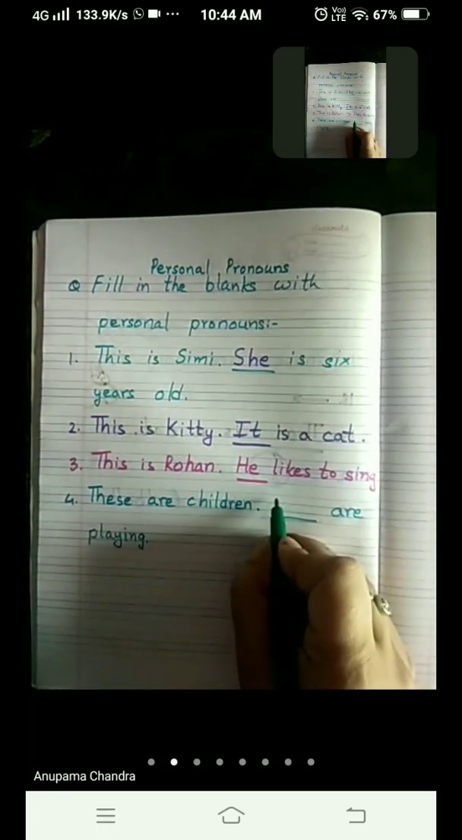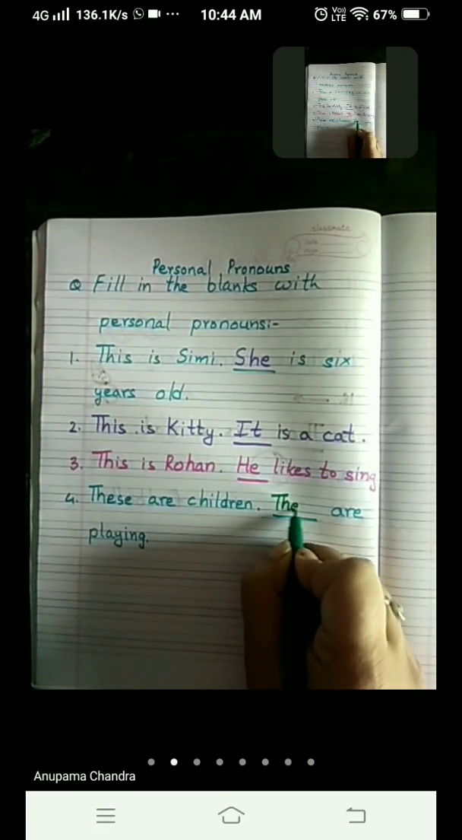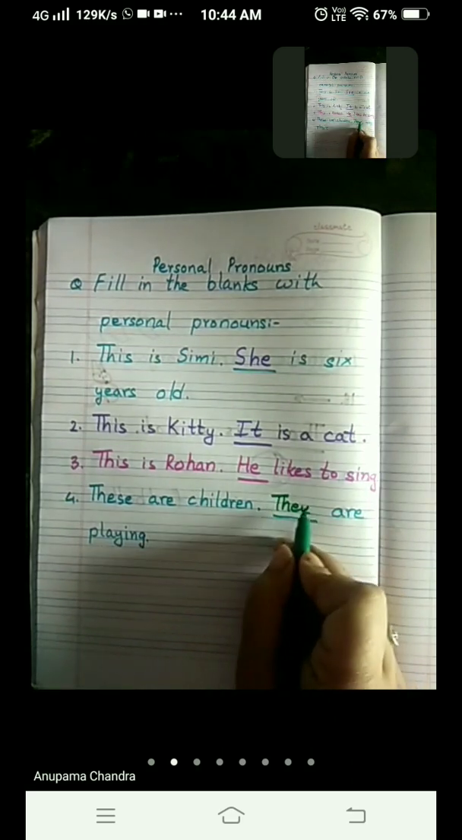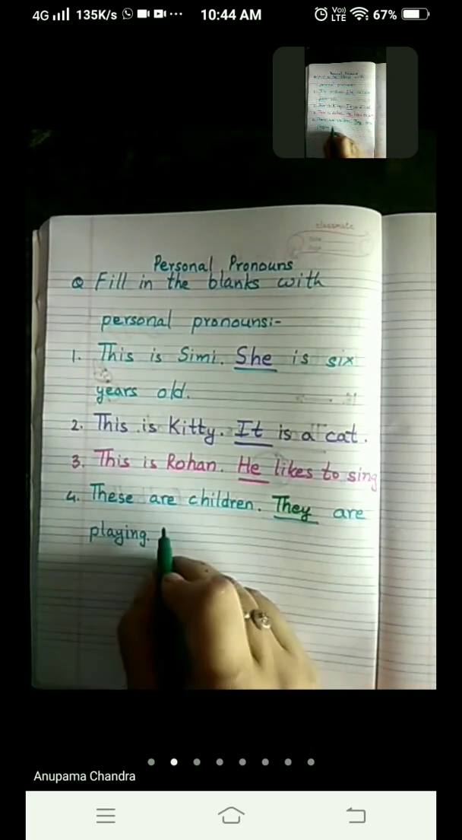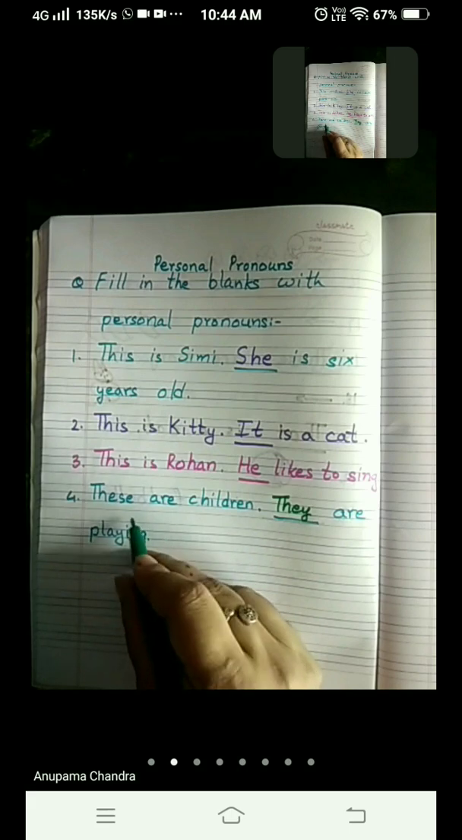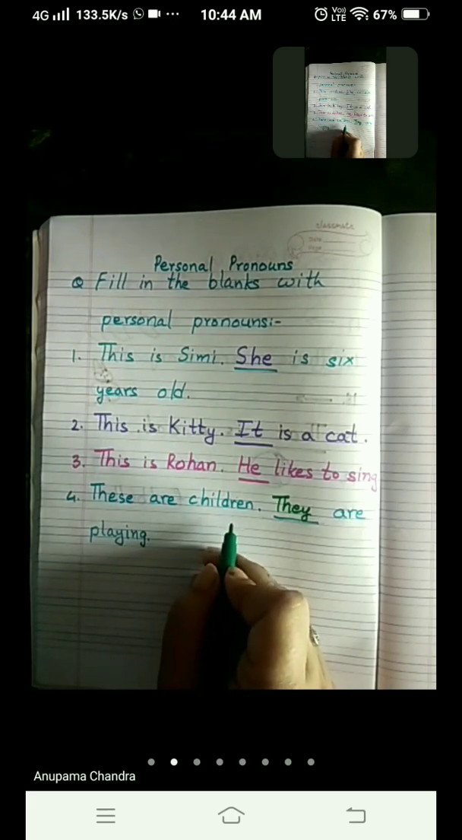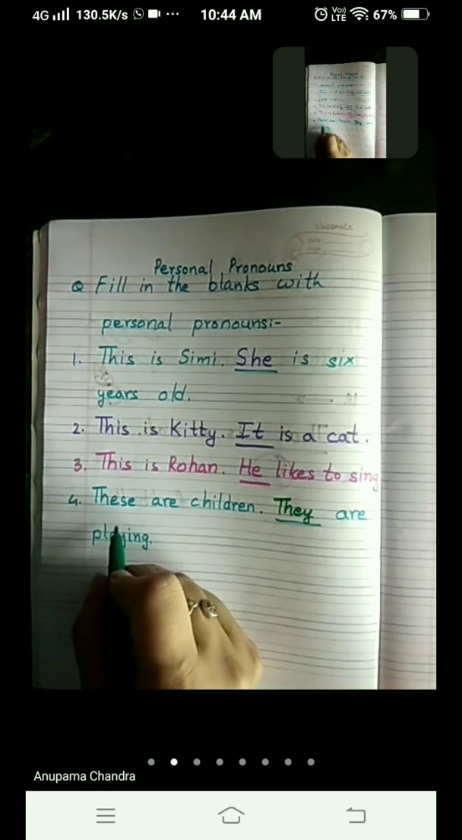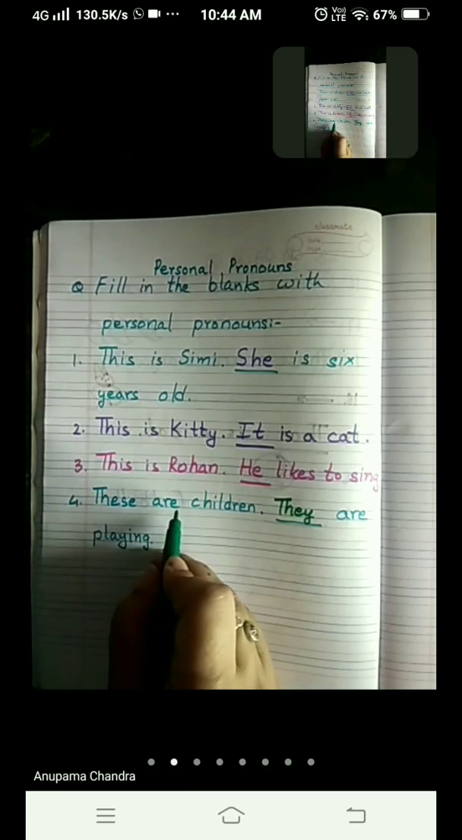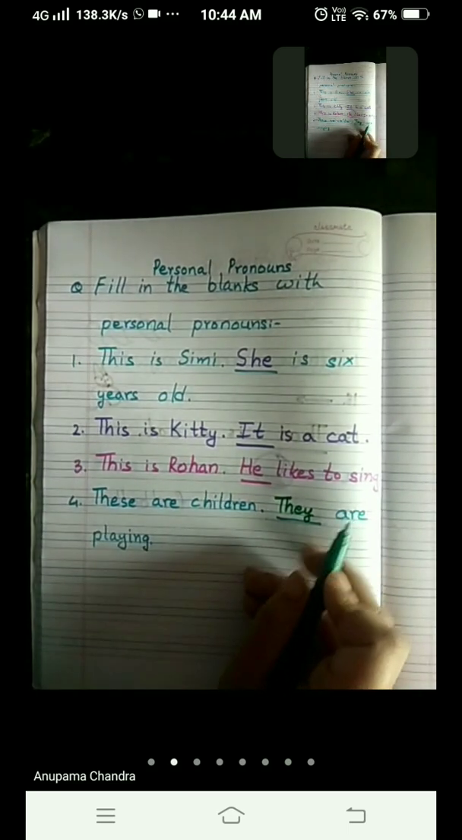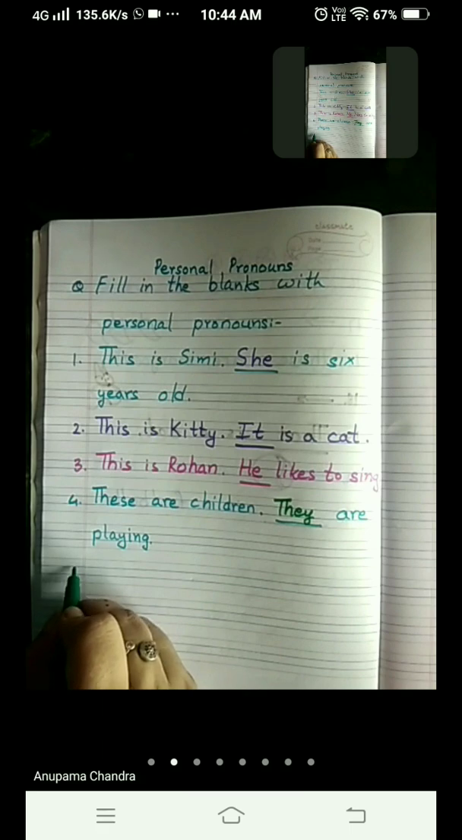So the correct answer is they. T-H-E-Y, they. We use the personal pronoun they for more than one person. And here it is written children. That is more than one. So the sentence will be, these are children. They are playing. Okay, I give you one more sentence.